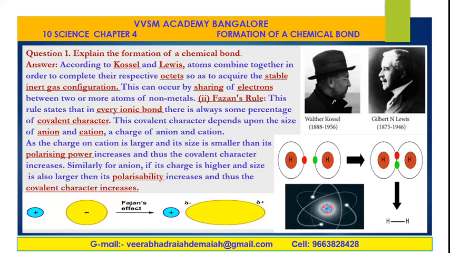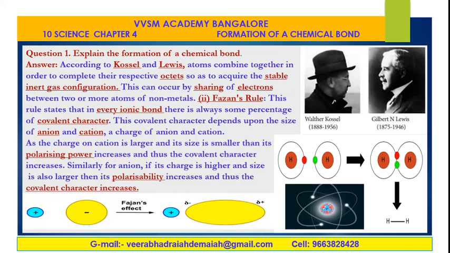The polarizing power increases and thus the covalent character increases. Similarly for the anion, if its charge is higher and size is also larger, then the polarizability increases and thus the covalent character increases. It is nothing but the covalent character increases when the different types of charges combine together during the formation of a chemical bond.